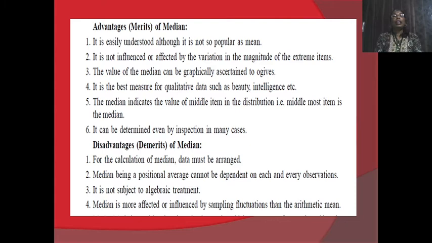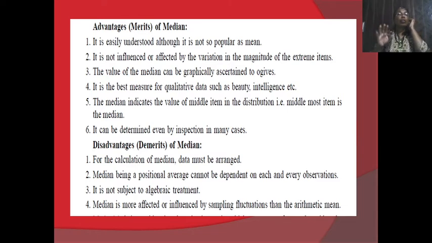Similar to merits, median also has some demerits. First demerit is that for the calculation of median, data must be arranged in either ascending or descending order. Median being a positional average cannot depend on each and every observation.